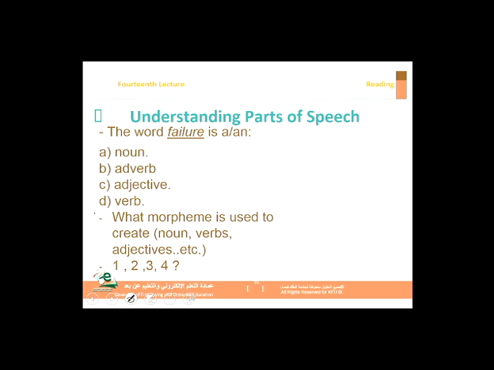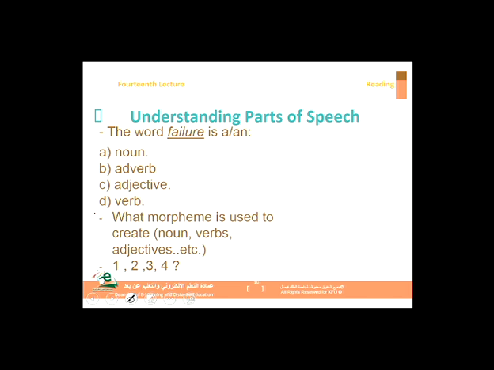So because we have T-I-O-N at the end, we know this is a noun. Each suffix basically indicates a part of speech. You need to study that and look for examples as well, or look at lists of morphemes, suffixes, their meanings, and the parts of speech they denote.